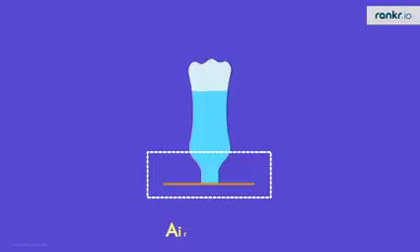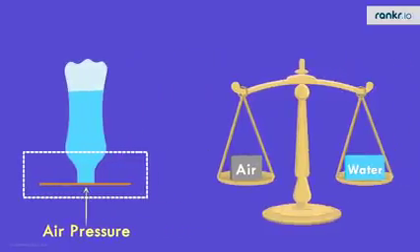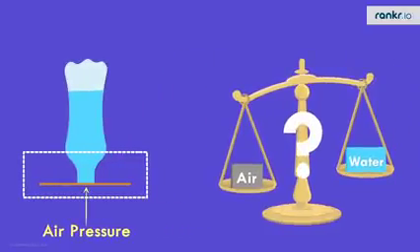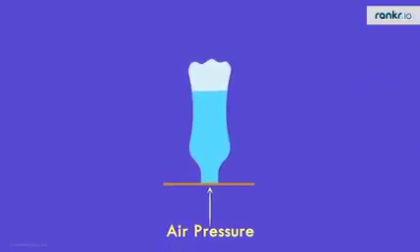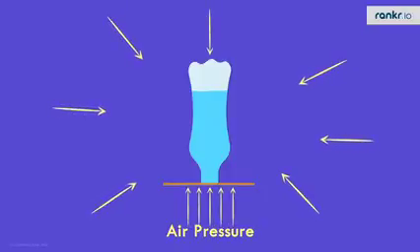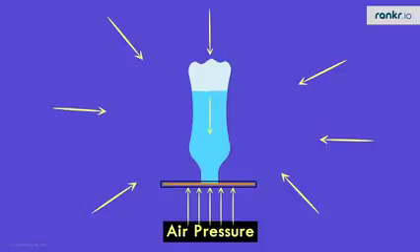This is because the air's pressure is pushing the piece of cardboard in the upward direction. Does this mean that air is heavier than the water? Well, the air is present everywhere and hence it's exerting pressure from all the directions. Clearly, the air pressure is more than the pressure of the water inside the bottle. And this allows the piece of the cardboard to stay on the surface of the bottle.